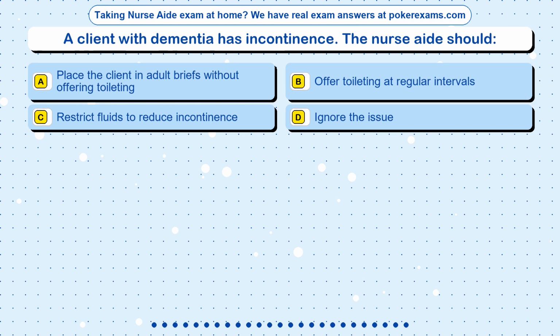Question 8. A client with dementia has incontinence. The nurse aide should: Option A, place the client in adult briefs without offering toileting. Option B, offer toileting at regular intervals. Option C, restrict fluids to reduce incontinence. Option D, ignore the issue.